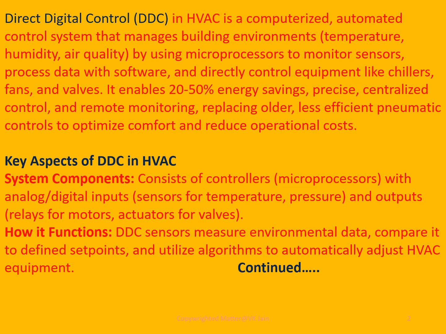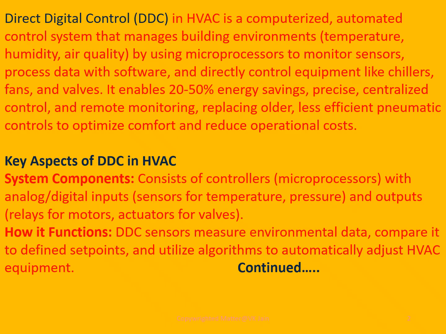By using microprocessors to monitor sensors, process data with software, and directly control equipment like chillers, fans, and valves, it enables 20 to 50% energy savings, precise centralized control, and remote monitoring, replacing older, less efficient pneumatic control to optimize comfort and reduce operational cost.